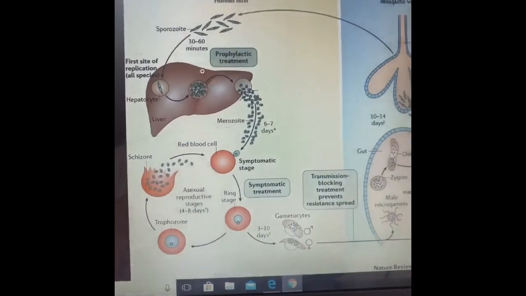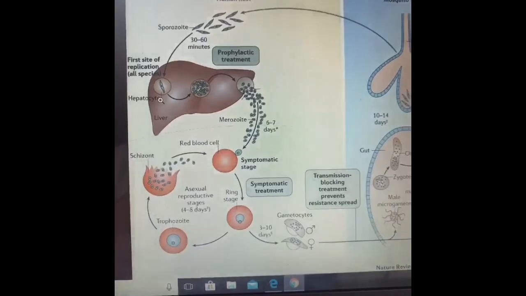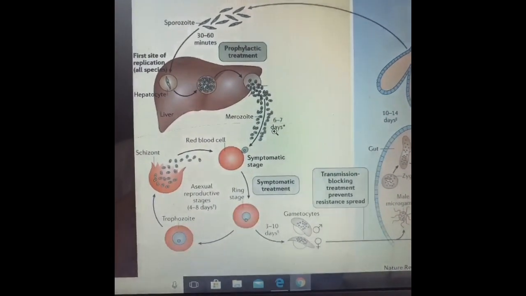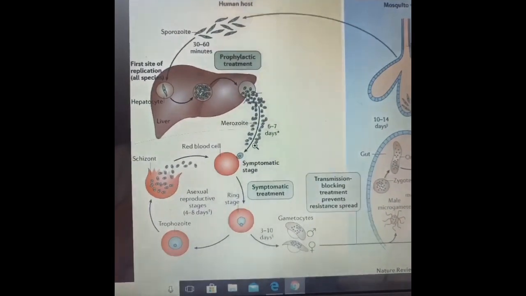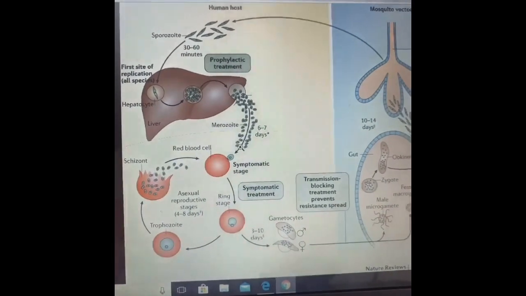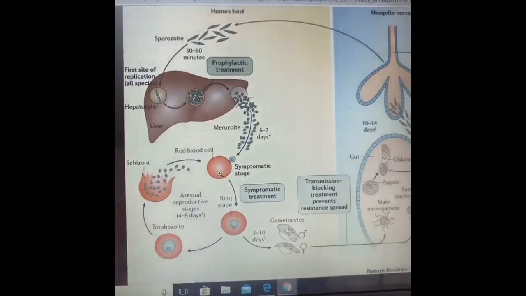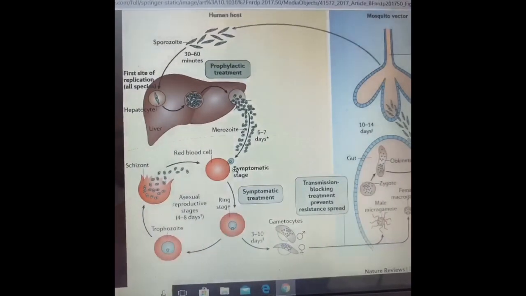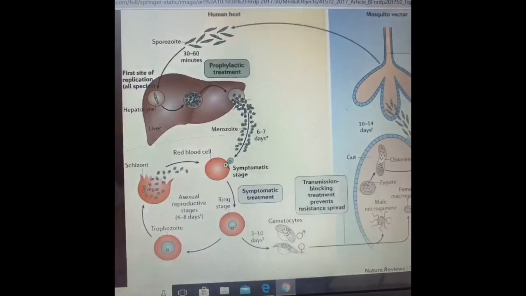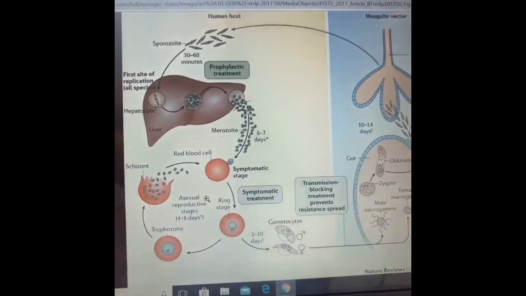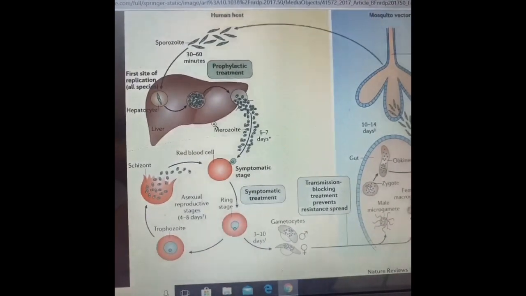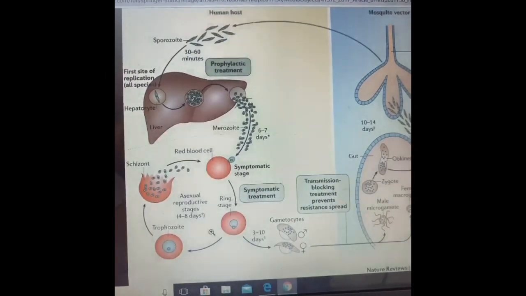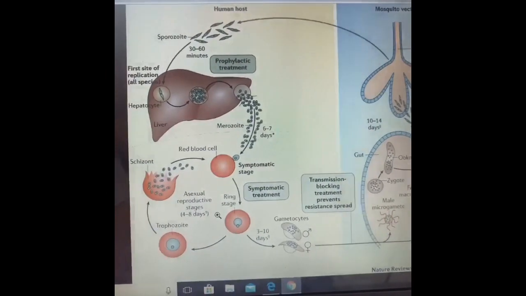In the liver cells, they infect and multiply, that is, increase in number, and they are released into the blood in 6 to 7 days. When these merozoites are released in the blood, they go and infect the RBCs. When the merozoite moves inside the RBC, it multiplies inside, and it takes another 4 to 8 days.